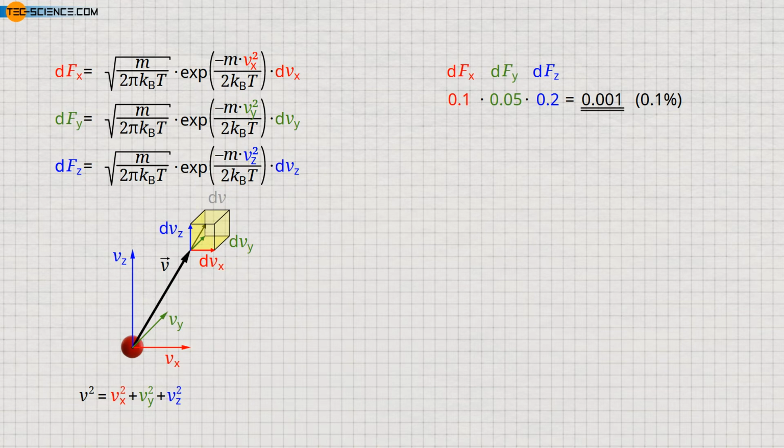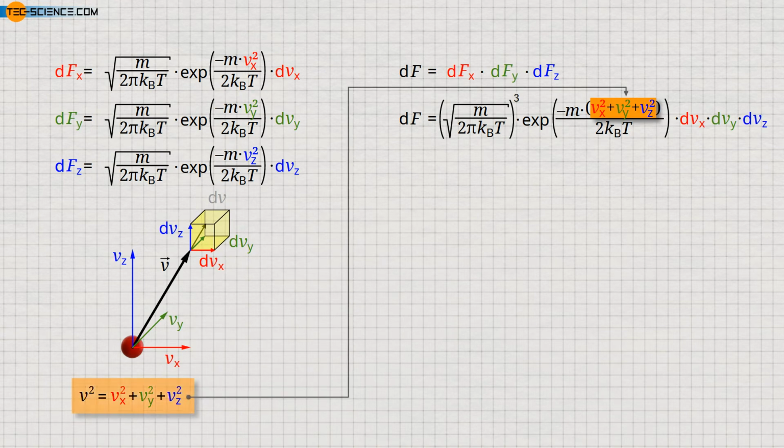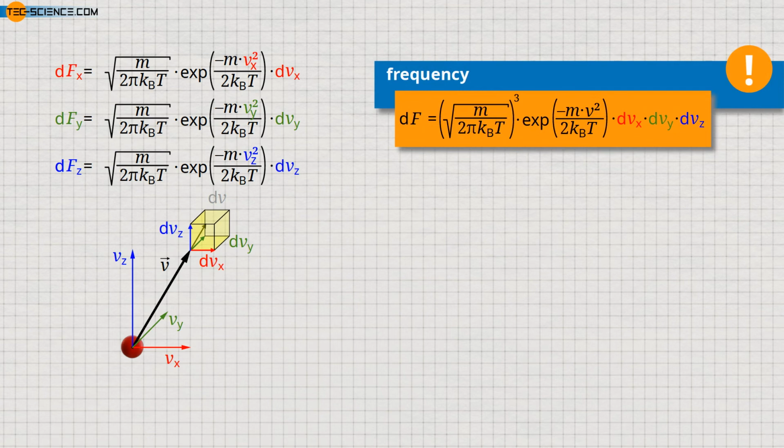Thus, for the overall probability or the frequency of occurrence of a certain velocity vector within the intervals dvx, dvy, and dvz, the probability functions of all three velocity components must be multiplied. We thus obtain the shown formula for calculating the overall probability or the overall frequency. Note that when multiplying exponential functions, the exponents can be summated. Therefore, the sum of the squared velocity components now results in the exponent. According to the relation derived before, the sum just corresponds to the square of the speed. We will interpret the meaning of this equation graphically in more detail in the following.